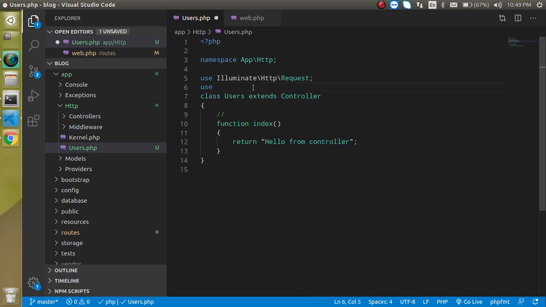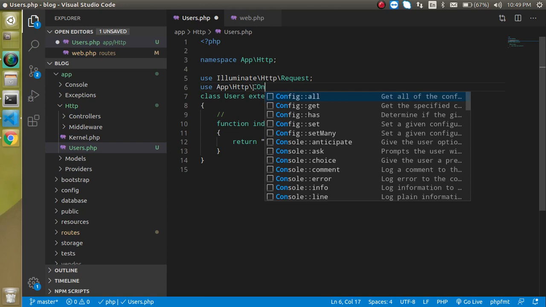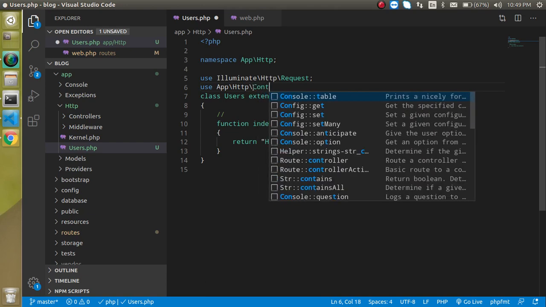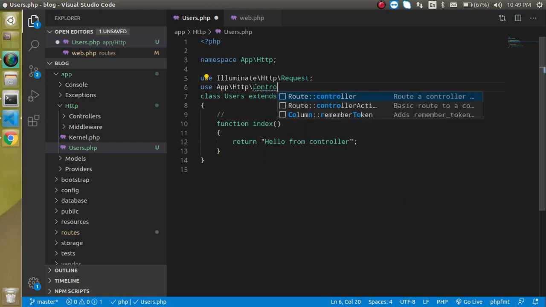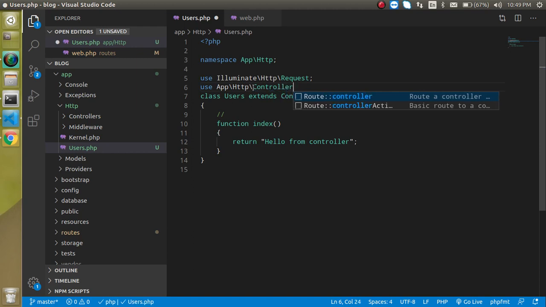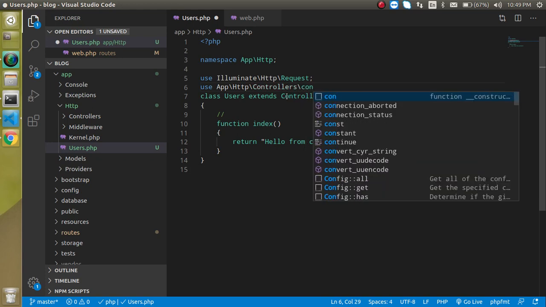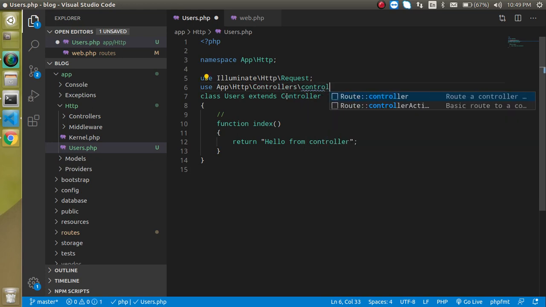So just put here app, Http, and then Controllers, and here you define Controller, and the C will be in capital case.